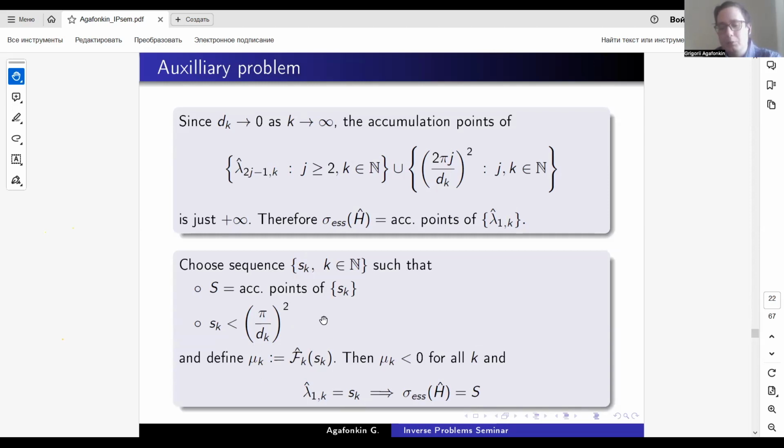On this interval, we know that there is only one solution to this equation, and we know that solution is s_k. So this is the first eigenvalue of the hat operator. So the essential spectrum of h hat is the set of accumulation points of lambda_1k hat, which will be s_k. So it is equal to S.